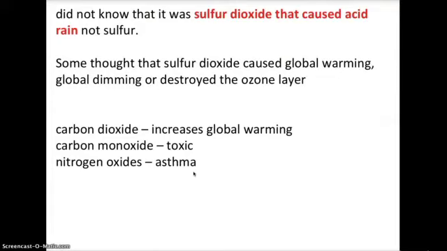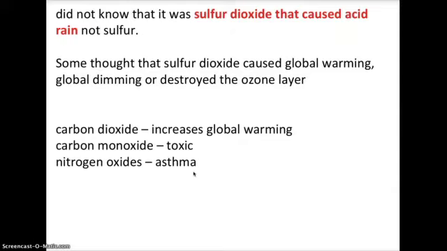Okay, so what I'm taking you through here is comments that the examiners have made over the past few years about C1 papers. They said that students didn't know that sulfur dioxide is the gas that causes acid rain. Often they talked about sulfur, but they forgot that sulfur reacts with oxygen to produce sulfur dioxide. So when you burn fuels that have sulfur in, they produce sulfur dioxide, and that dissolves in rain, which makes it acidic.